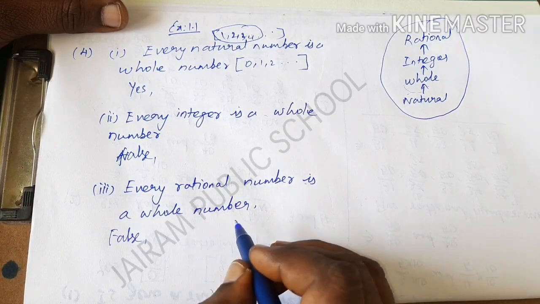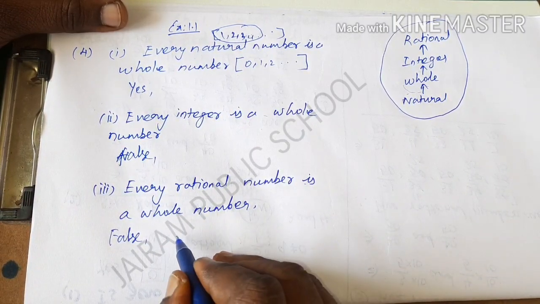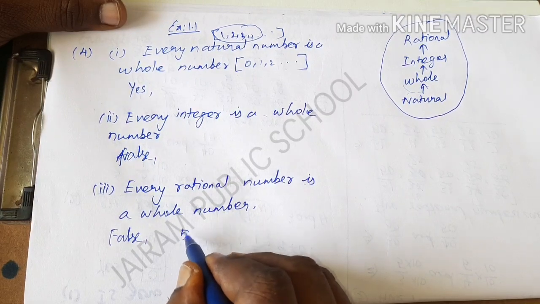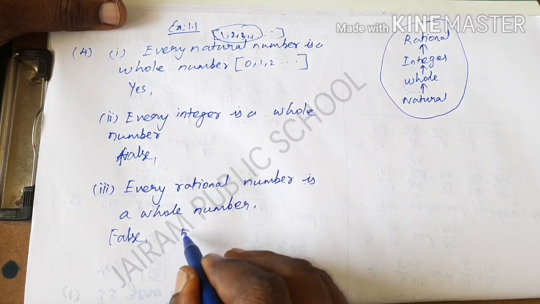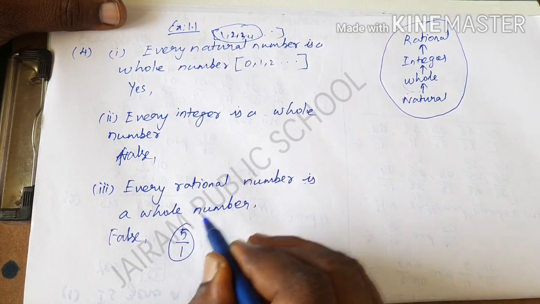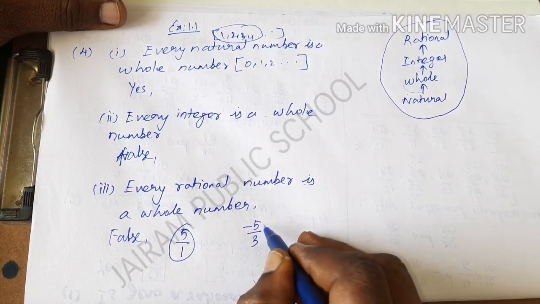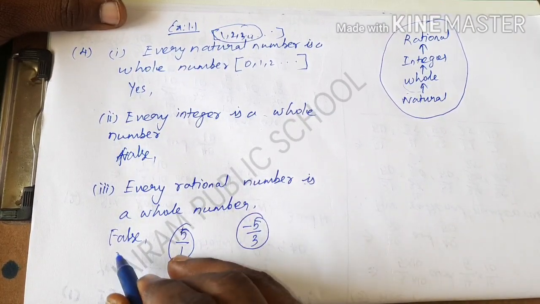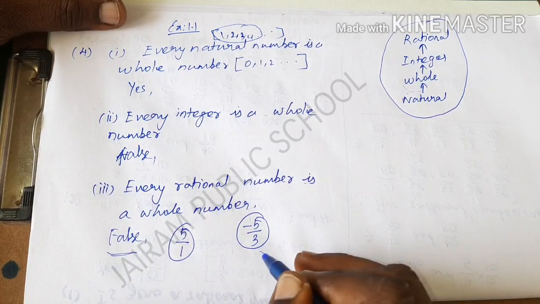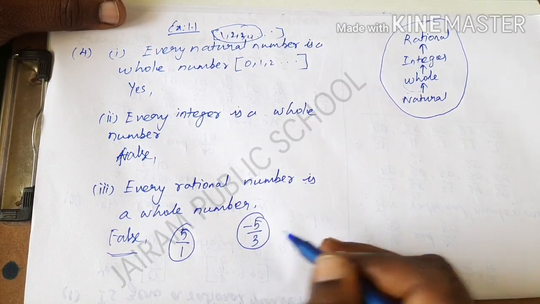And I am going to explain by using numbers. For example, if I take a whole number, 5, then 5 divided by 5 is possible to write as a fraction, so it is called a rational number. But if I take the rational number minus 5 by 3, it is not a whole number. That is why the statement is false: it is a rational number, but not a whole number.